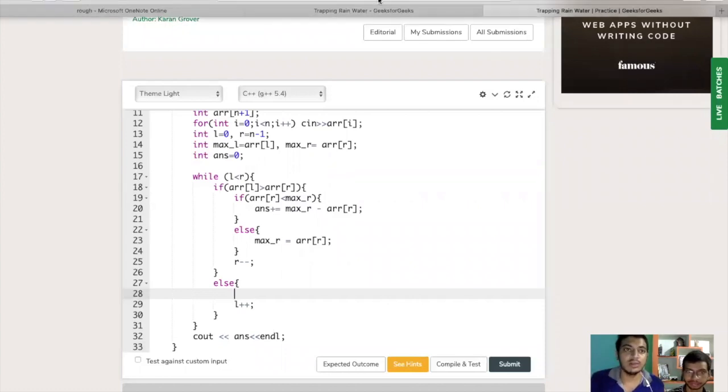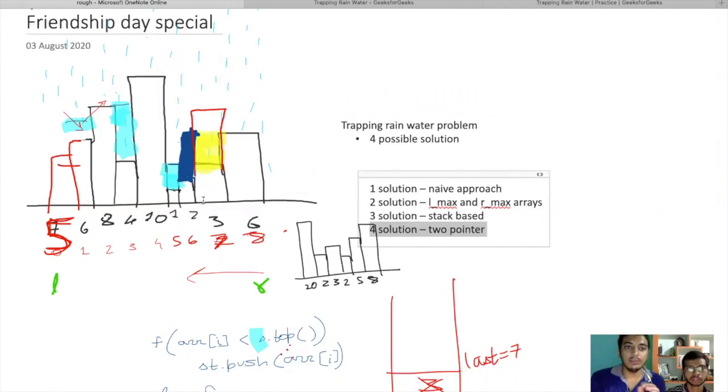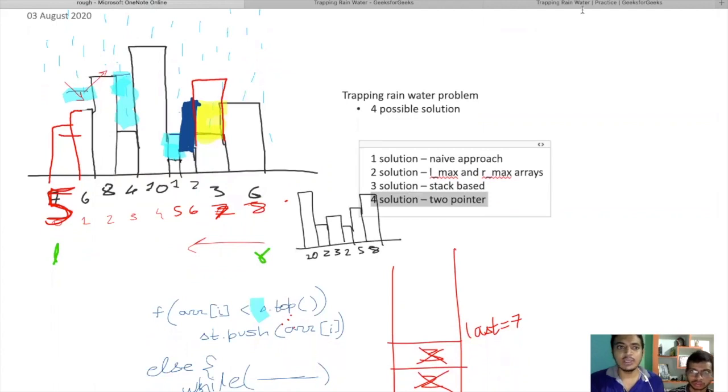Now this is complete, and we'll do a similar thing in the case when the left support is smaller than the right support. So for example, let's assume that left support is less than the right support. In this case, the left pointer will be initialized at index 0, and the right pointer will be at index n minus 1. So array of L is less than array of R, evidently, because 5 is less than 6. So we are sure that the right pointer is going to support us, but there's a condition that water can be spilled from the left support. So we are going to start computing from the left side.